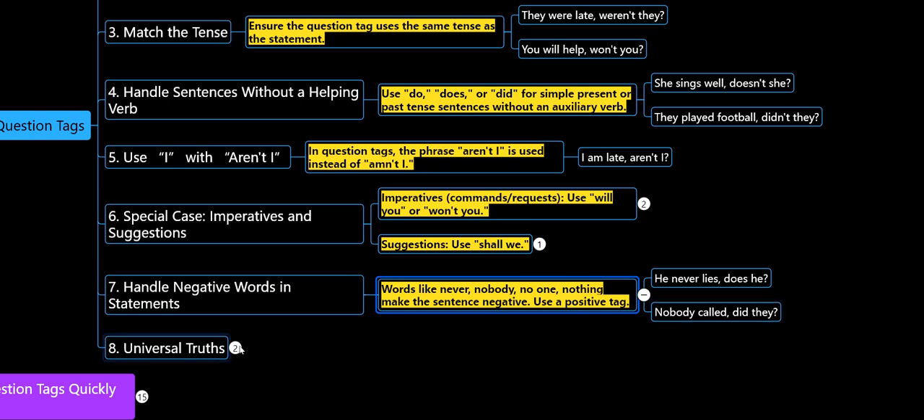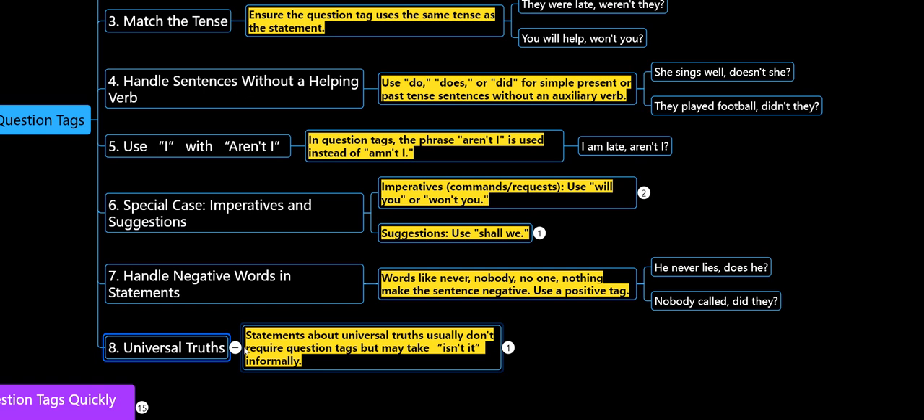Right? So coming to the eighth rule, universal truths. Universal truths or facts do not often require question tags, but if added, they usually use a neutral tone. For example, the earth orbits the sun, doesn't it? The earth orbits the sun, it is a universal truth. So we should keep it neutral.